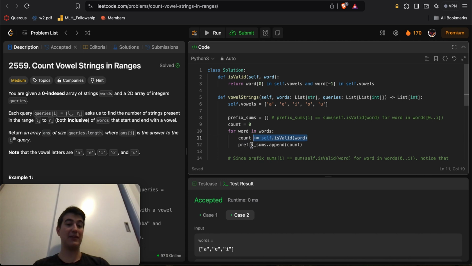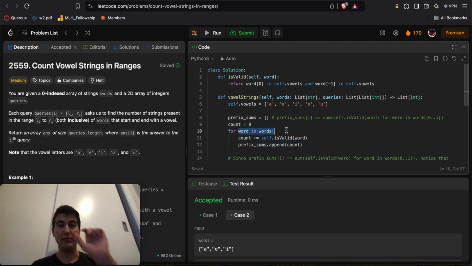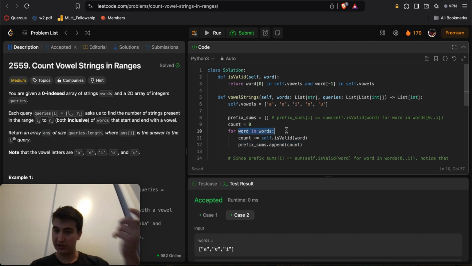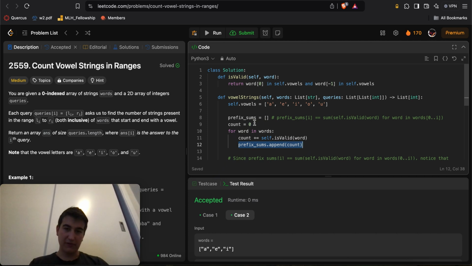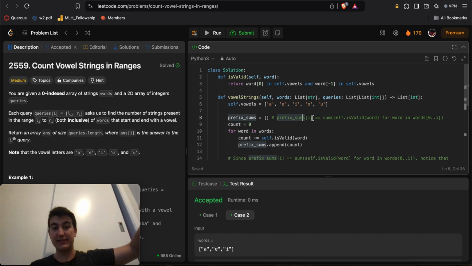I increment my count every time I see a valid word, and for every index, the very first word I look at will be the word at index 0, then the word at index 1, etc., I append the new count. So the very beginning is 0. Every time I see a new valid word, I augment my count and put that into my prefix sums array. So prefix sums at index I will be the number of valid words from index 0 up to index I inclusive. That's just the idea behind prefix sums.